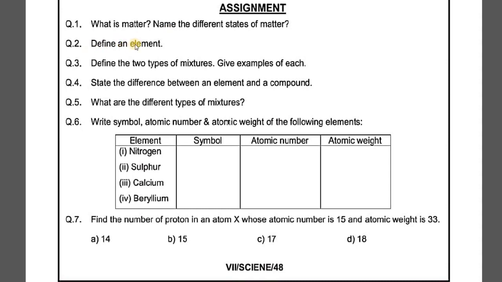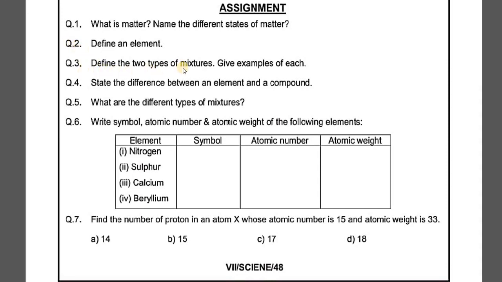Question number 2 says define an element. If you recall what I have discussed, an element is a pure substance which contains only one type of atom. As examples, sodium, potassium, magnesium, oxygen, all these are different elements. You can always refer to the content which I have sent for the definition of element, or you can write it in your own words as well.